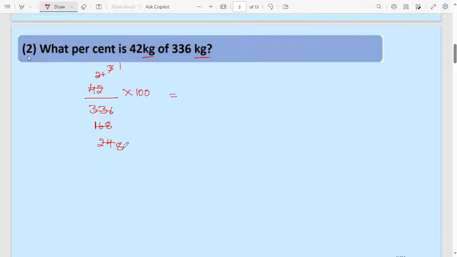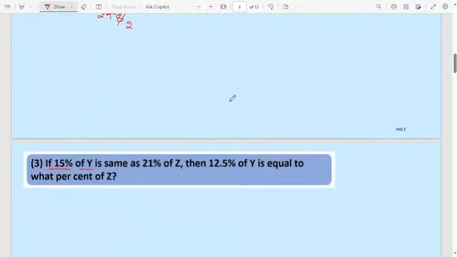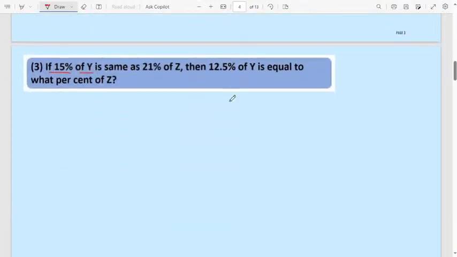Again you can cancel. 4 2s are 8, 4 5s are 20. 25 divided by 2 is nothing but 12.5. Very easy question. I will move to the next question.